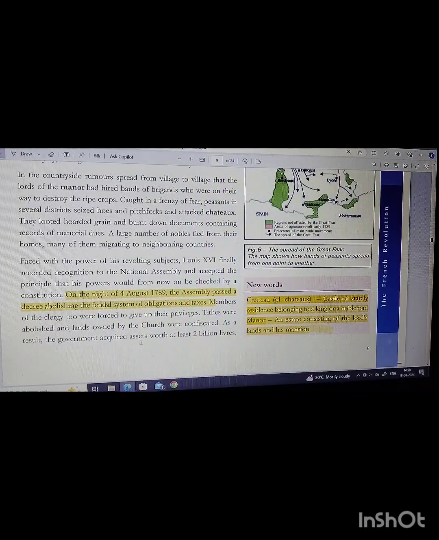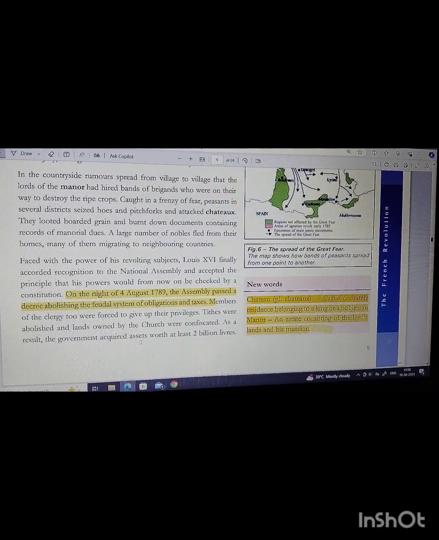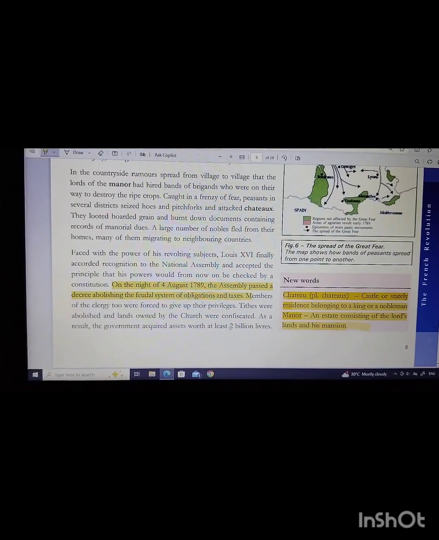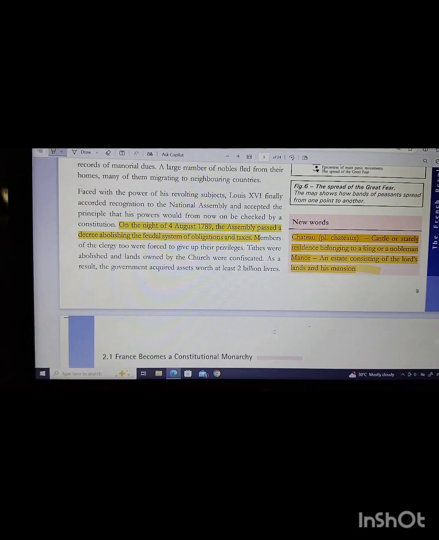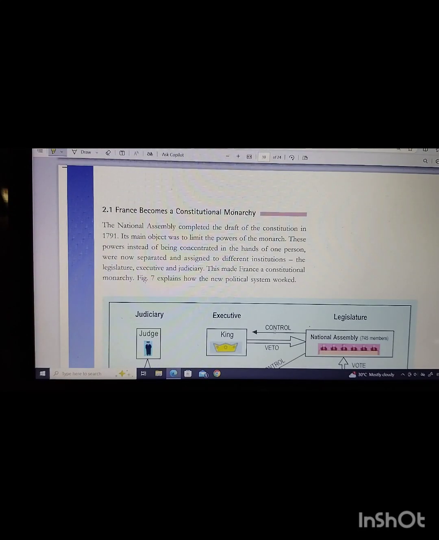Means, you just think the amount of money that it was taking from the third estate to repay the loans was only completed when the lands that were given to the church were taken away. Means the amount of land that was given to the church was so much that it was worth 2 billion livres. That's why the people did a good job by protesting actually.